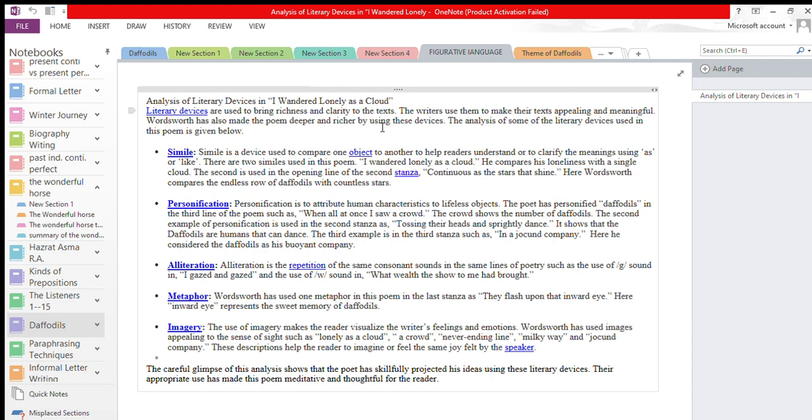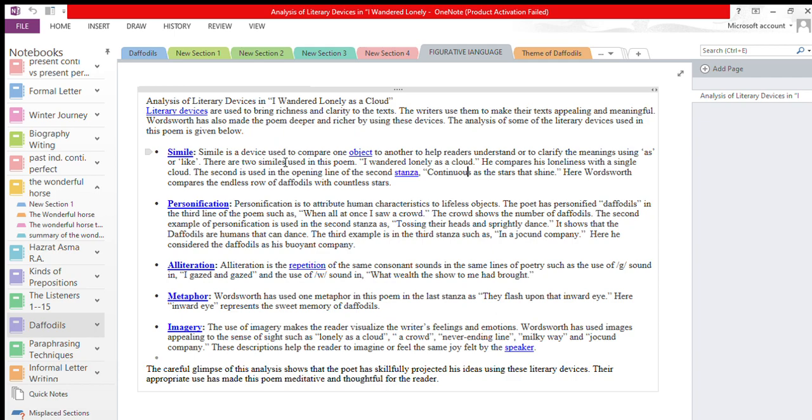Wordsworth has also made the poem deeper and richer by using these devices. This analysis of some of the literary devices used in this poem will help you a lot to understand the poem. Now, simile. Most of you would be familiar with simile. A simile is a device used to compare one object to another to help readers understand or to clarify the meanings using as or like. Simile is used to make a comparison between two unlike things.